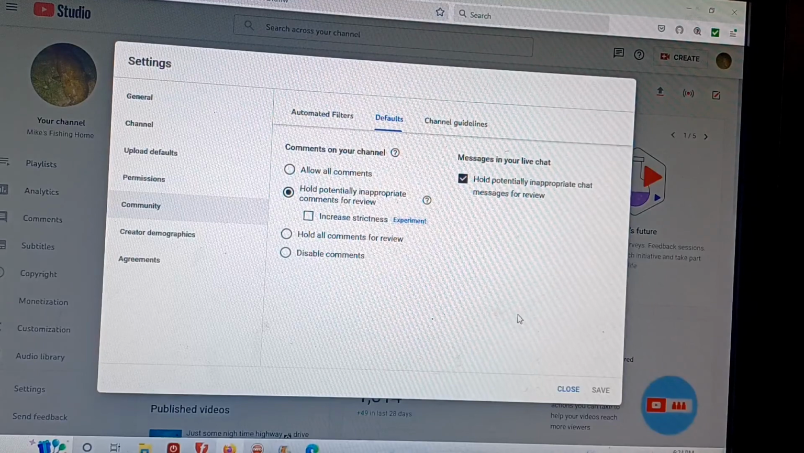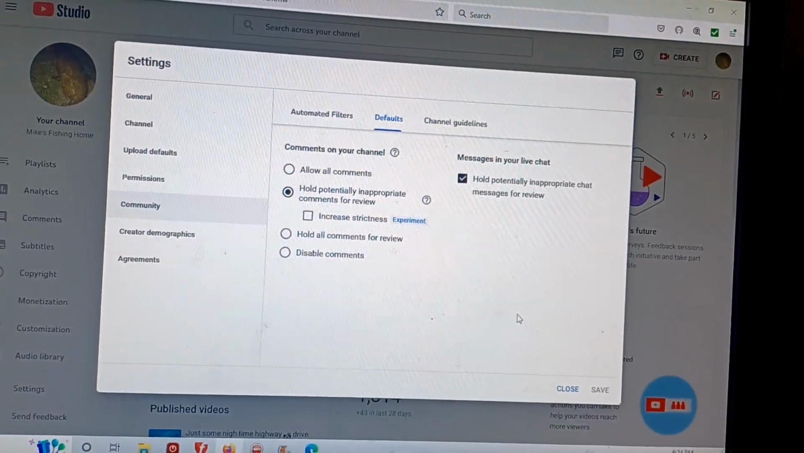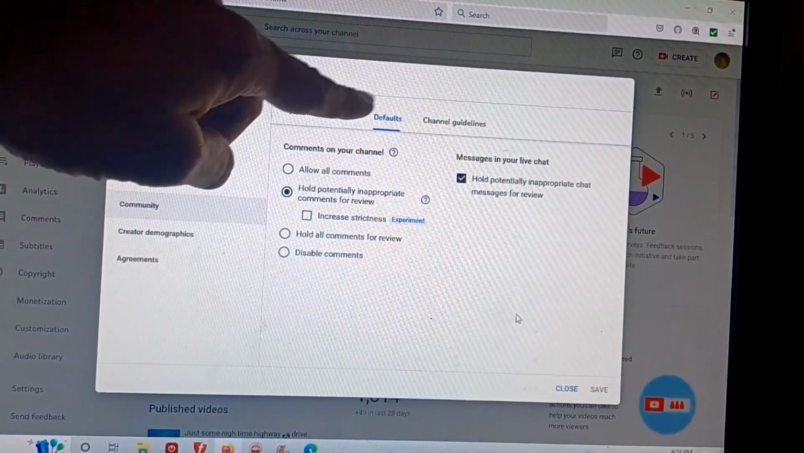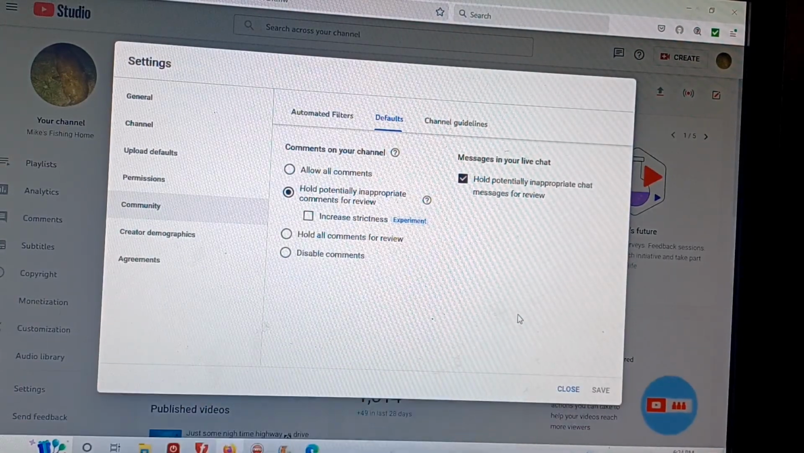So there you go. Quick little tutorial there for anybody who wants to get rid of those comments being dropped in their feeds all the time. Nice, quick, easy, and simple. Go to your studio, community, defaults, check those two right there, click save.